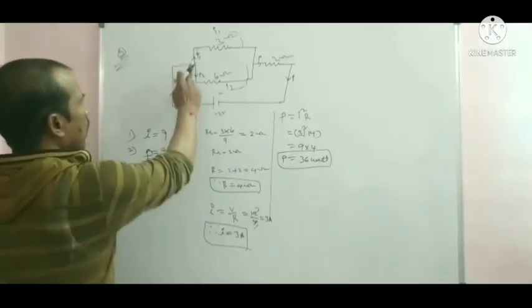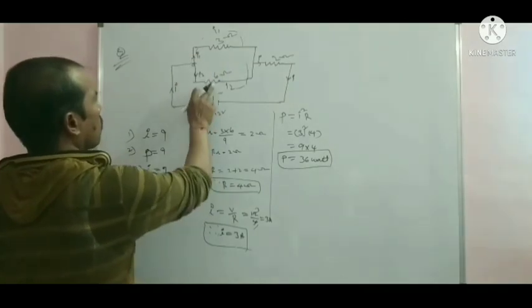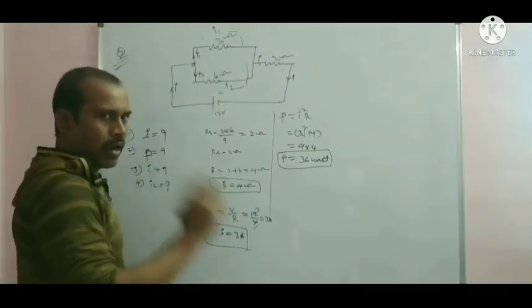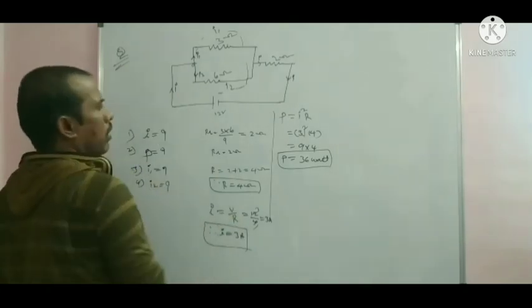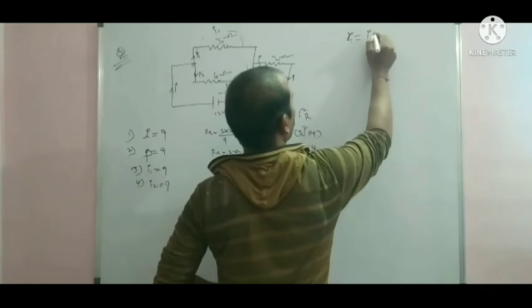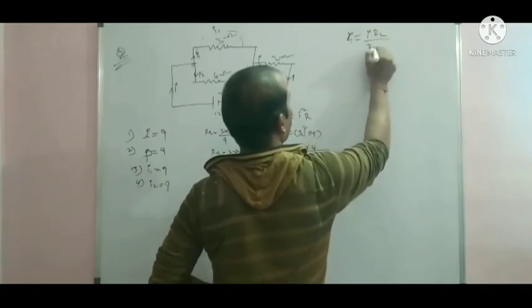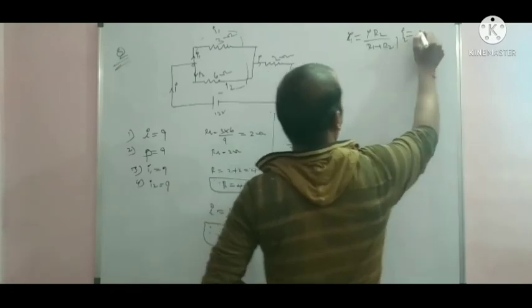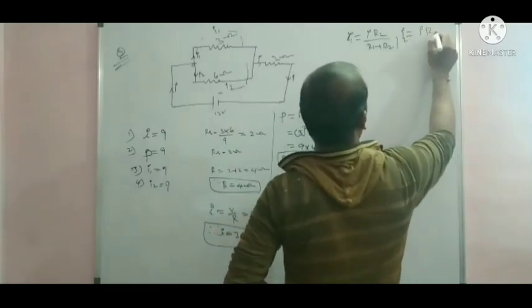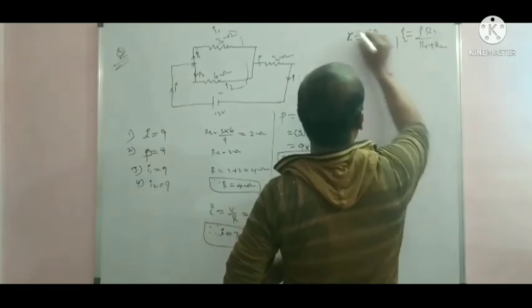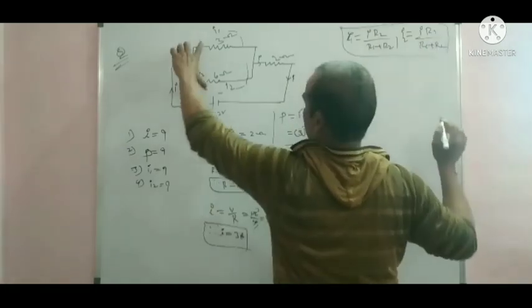I1 passes through 3 ohm and I2 passes through 6 ohm. These are in parallel combination. The formula is I1 equals main current into the opposite resistance by total resistance, and likewise for I2.